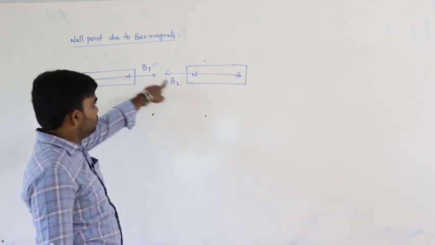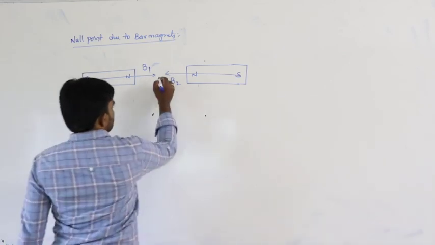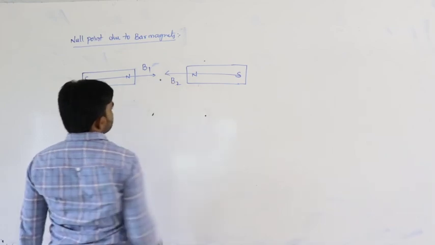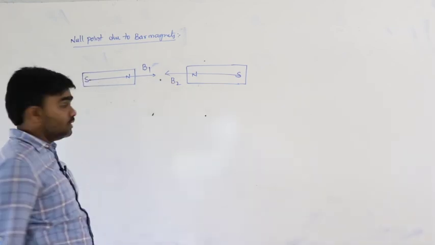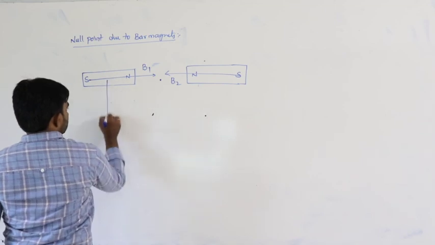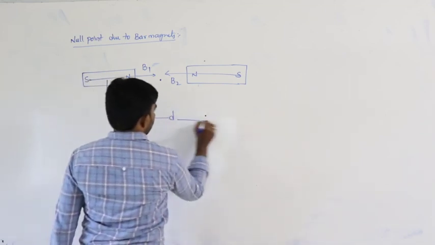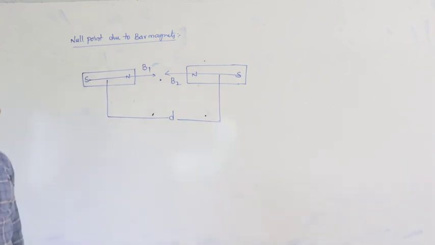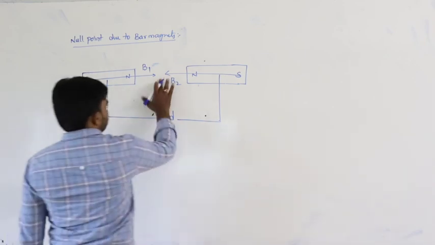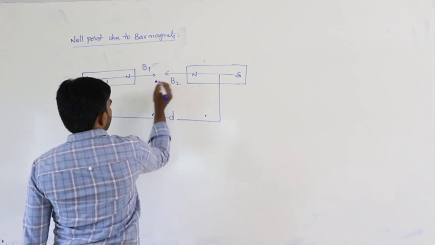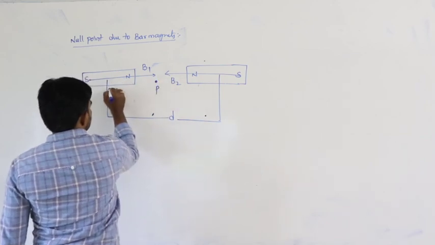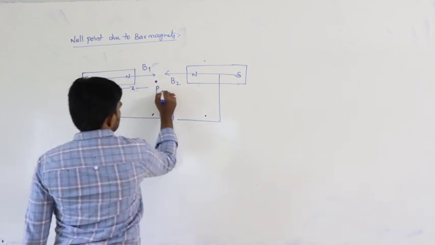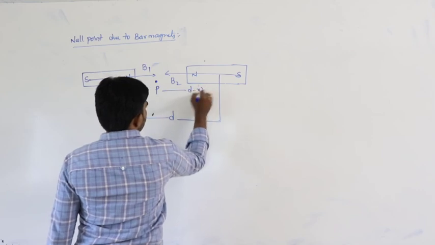So that is why it is B1 and B2. The distance between the two centers of the magnets is D. Let us say this is the position of the null point P. So this is at a distance x and this is D minus x.